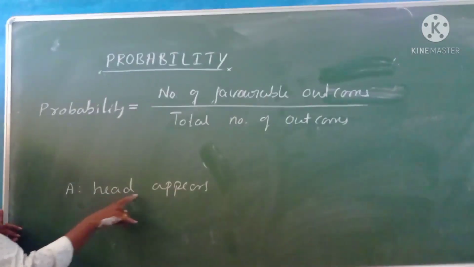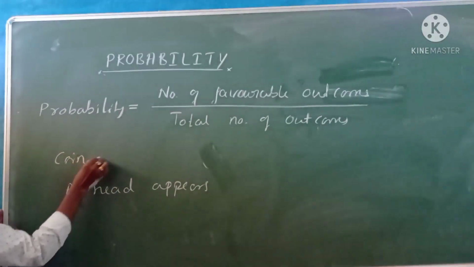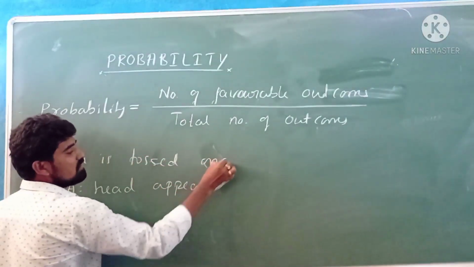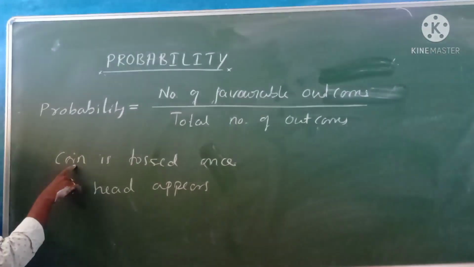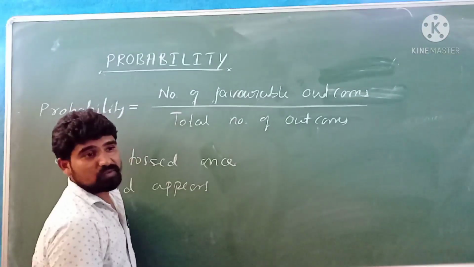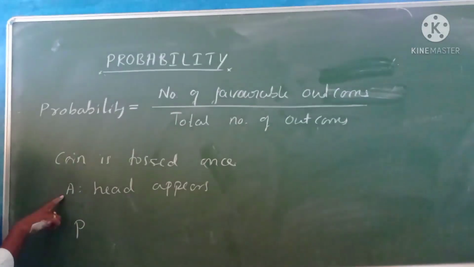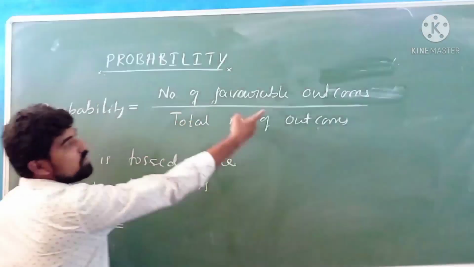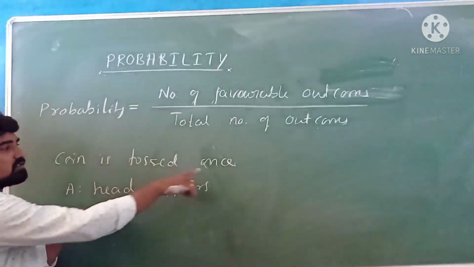What is the probability of getting head when a coin is tossed once? So here, when a coin is tossed once, the total number of possibilities or total number of outcomes is 2. Whether it may be head or it may be tail. So probability of which event? A event. Therefore, probability of A is equal to number of favorable outcomes. Means what I need is head. The coin toss is done one time.